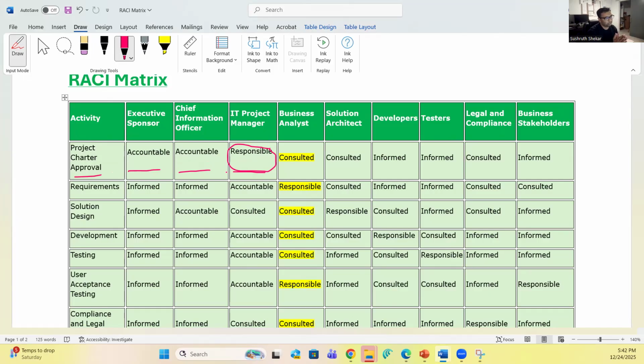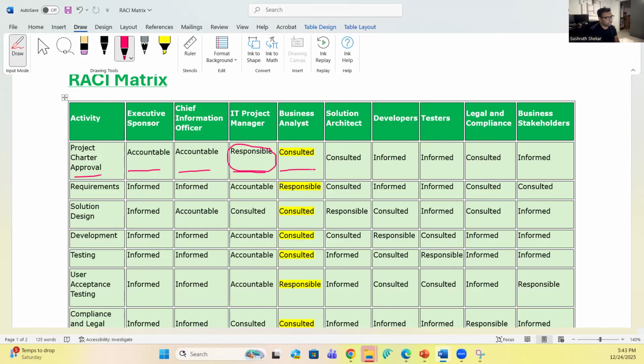That's why I'm calling it out as responsible. But again, you can also use accountable here. Like I said, to a certain extent, you can use these terminologies interchangeably.